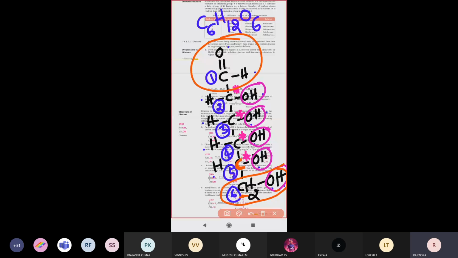In the glucose molecule structure, the carbon atoms are linear. Totally 5 hydroxyl groups are present, 4 asymmetric carbon atoms are present, and aldehyde is the functional group. Next, one primary alcohol is present. All these points we are going to study. That's why we are discussing these points. Let us see the structural evidences one by one.